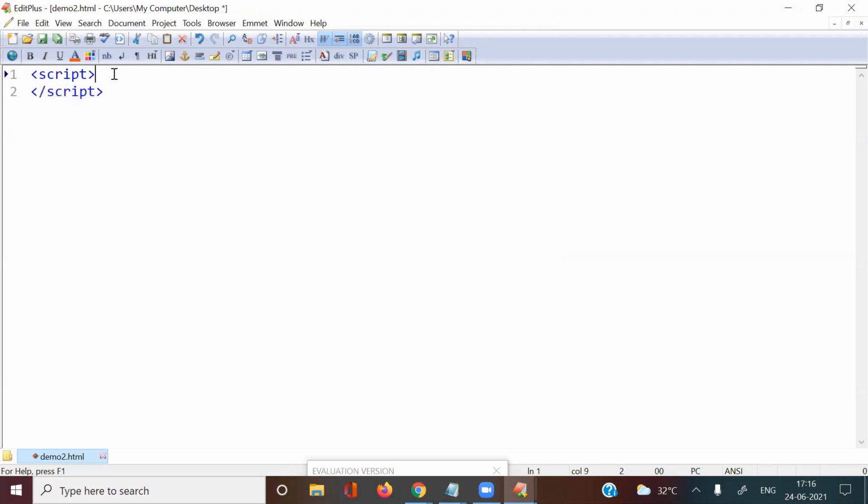I'm displaying messages with alert. Alert is used to display a message box. Next one alert with the given, and alert John. Like that I've taken these three statements here: one is Scott, next one Amit, next one is John.